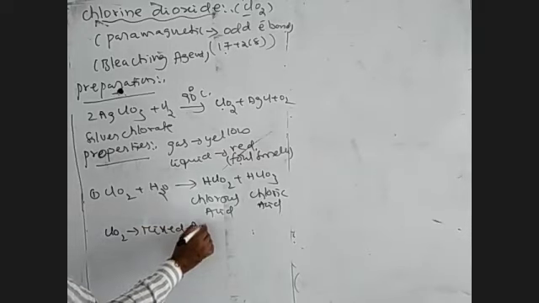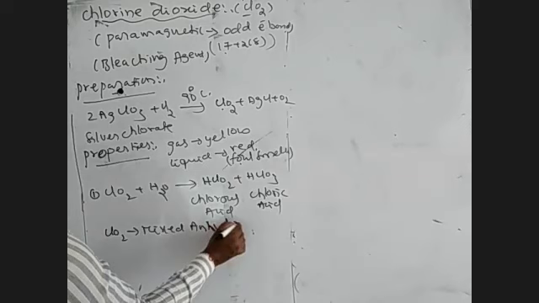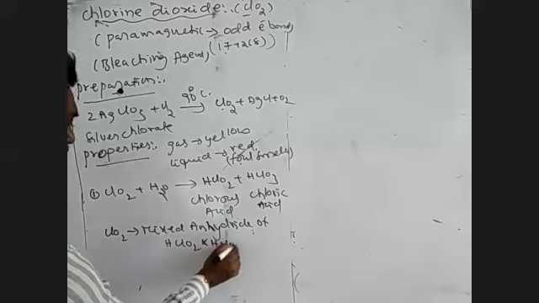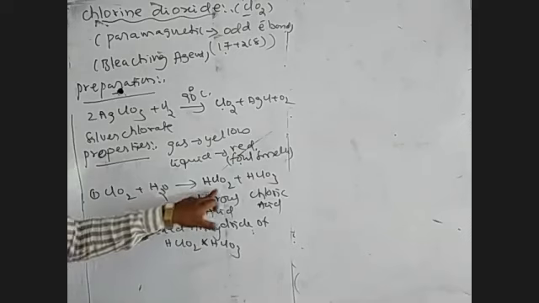This indicates that ClO2 is the mixed anhydride of HClO2 and HClO3. Cl2O is a simple anhydride of HOCl. But ClO2 is the mixed anhydride of two types of acid, HClO2 and HClO3. ClO2 dissolved in water forms HClO2, called chlorous acid, and HClO3, known as chloric acid.